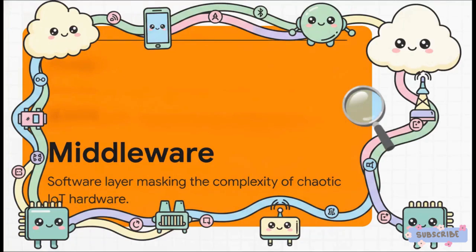The definitive answer to that massive translation problem we just talked about is middleware. By standard definition, it's a software layer sitting right between the operating system and the applications. But really, in the fog and edge computing ecosystem, it acts as the ultimate software glue. It completely masks the insane complexity of all that underlying IoT hardware. Because of middleware, developers don't have to worry about the physics of a Zigbee antenna or the specifics of a Bluetooth packet. They can focus purely on writing brilliant applications.